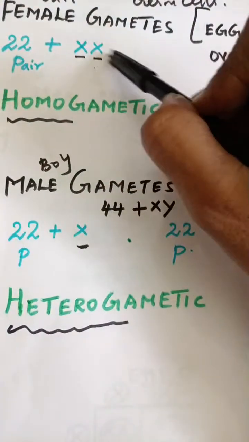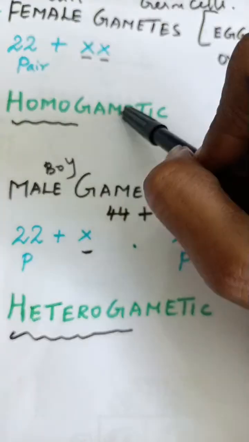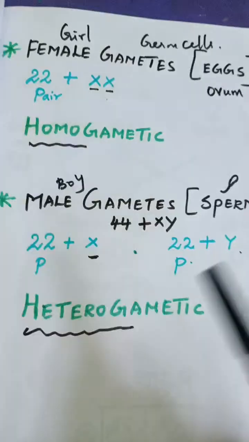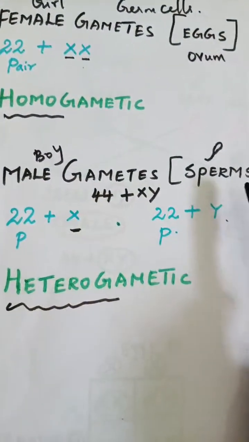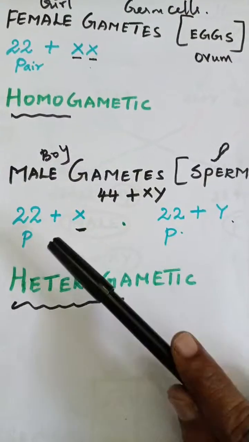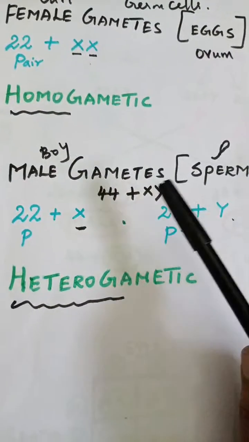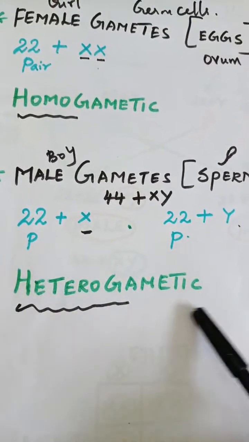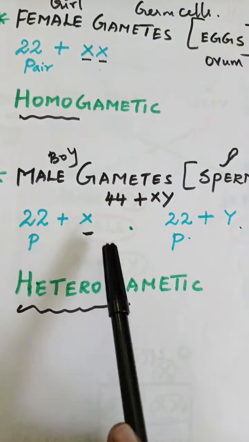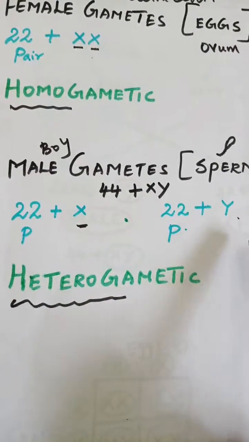Since both are the same, it is homogametic. Understood? And similarly, male gametes are the sperms, and they have 44 plus XY. Since they have different sex chromosomes, they are heterogametic. So that is 22 pair plus X and another 22 pair plus Y.